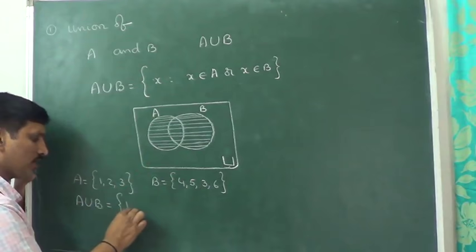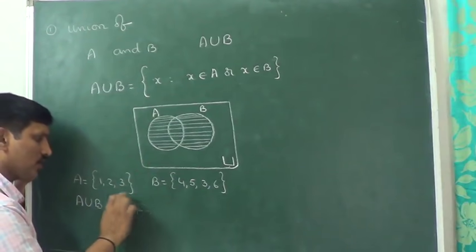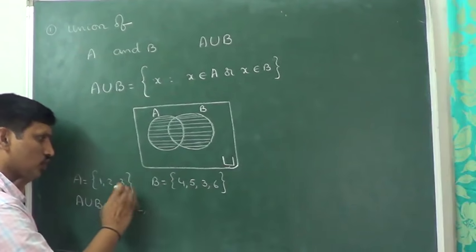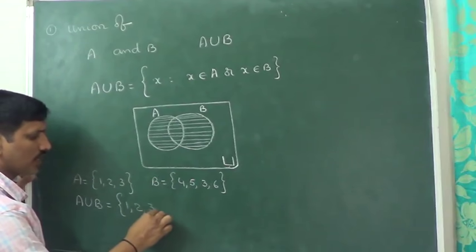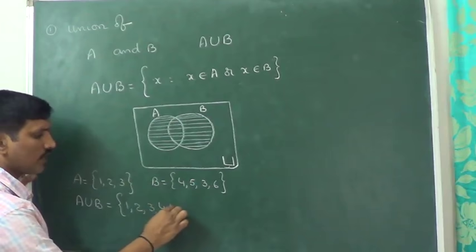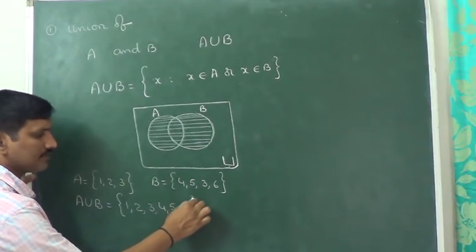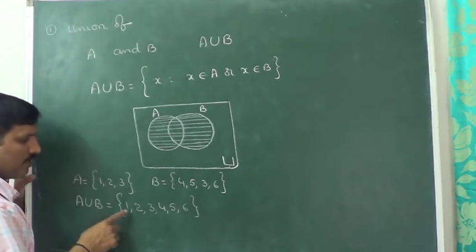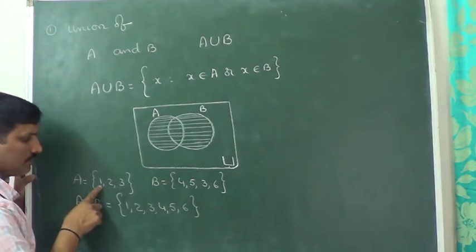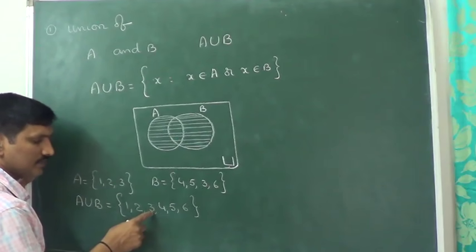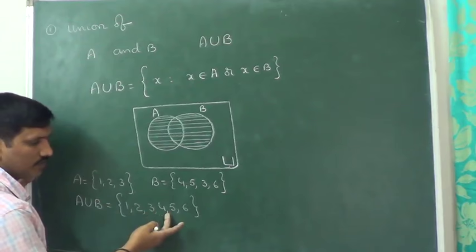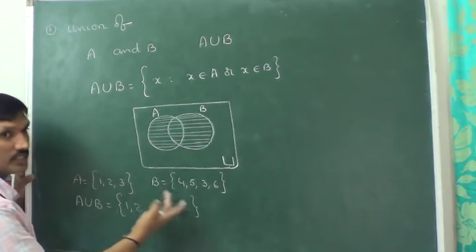That's why A union B is the combined union of these two. Club these two: 1, 2, 3, 4, 5, 6. Some elements are present in A, some in B, and one is present in both. You can observe 3 is there in both the sets.